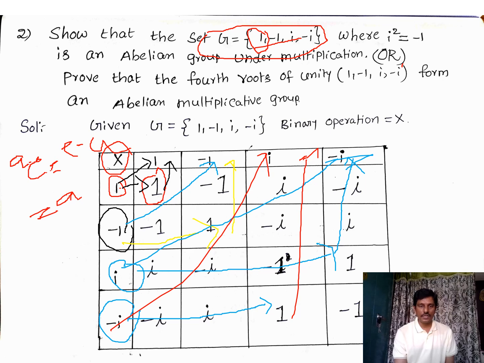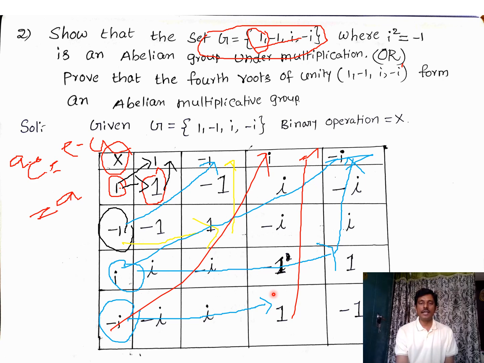Clear? So 1 is the inverse of 1, minus 1 is the inverse of minus 1, I is the inverse of minus I, and minus I is the inverse of I, vice versa. So this is about finding the inverse element from the composition table. Clear all of you? I think all of you are clear on this method of finding the inverse. You can write it in your own words, in word form, right?